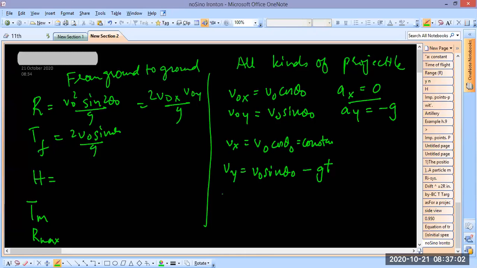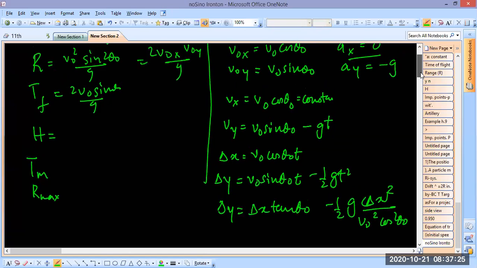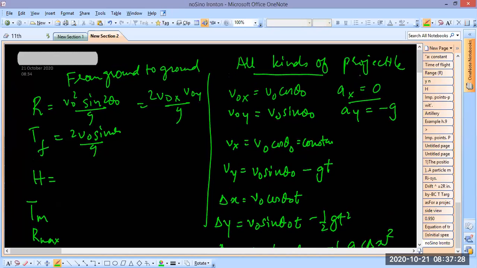Then delta x is v0 cos theta 0 t, delta y is v0 sin theta 0 t minus 1 by 2 g t square, and finally the equation of trajectory, which is delta y equal to delta x tan theta 0 minus 1 by 2 g delta x square divided by v0 square cos square theta 0. Whatever is written on the right side, this is always true for a projectile.